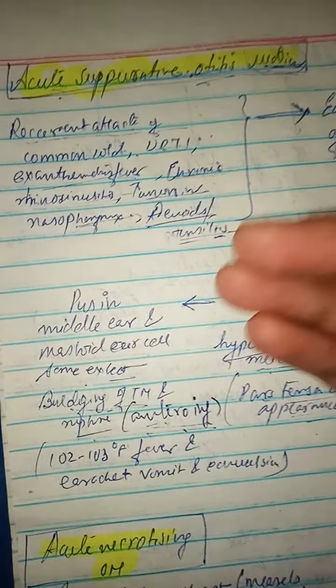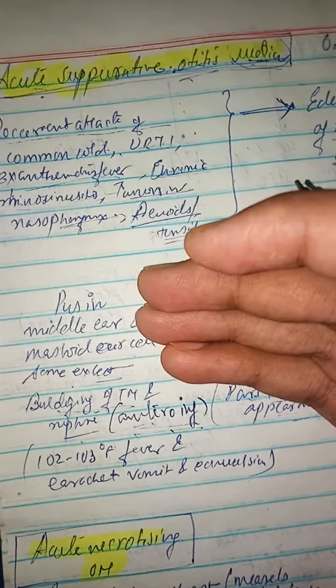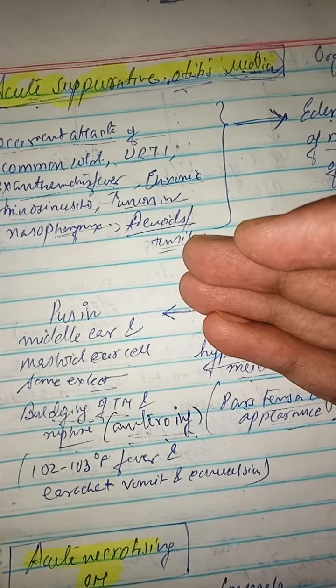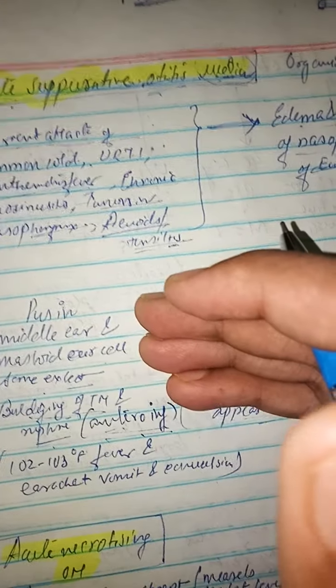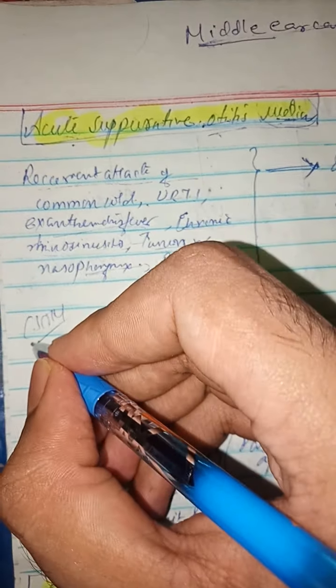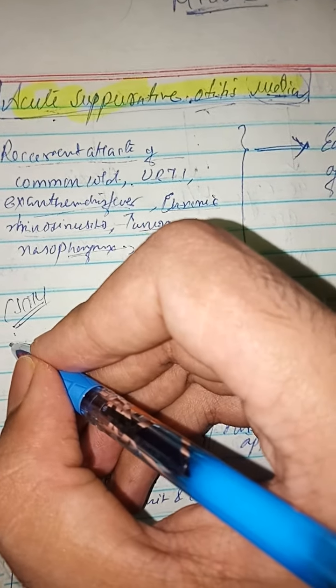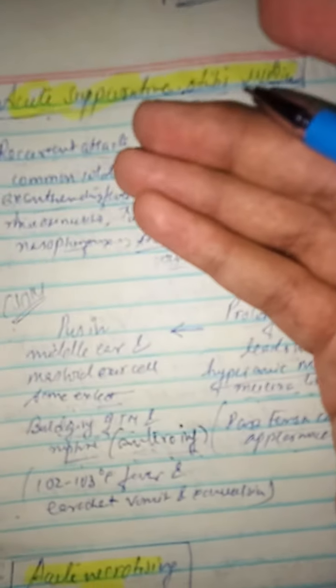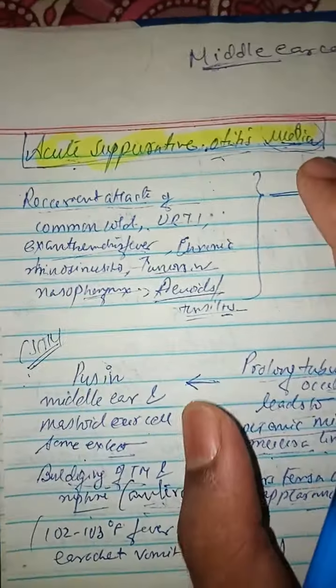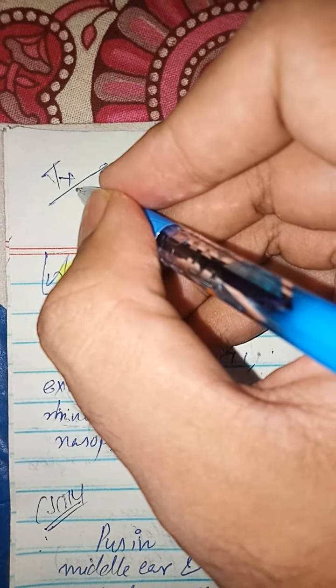Then it can be resolved by treating with antibiotics as early as possible and painkillers, or it can create some complications. What are the complications? It can go on to form chronic suppurative otitis media, or any other complication like acute mastoiditis, petrositis, facial nerve palsy, labyrinthitis. So it can lead to complications. So I have to manage this. We have to resolve this case. Resolution should be there. So what is the treatment?